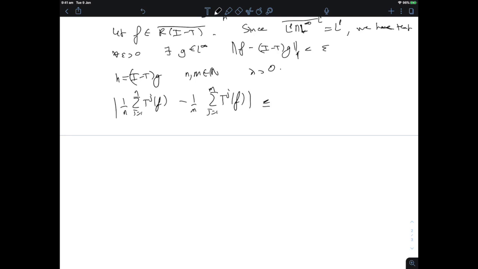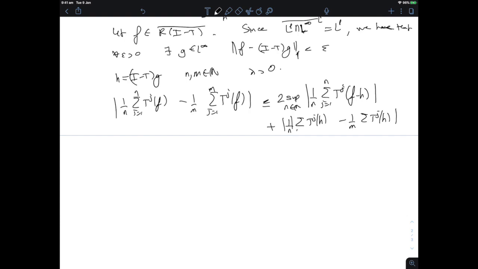So this is controlled by twice the supremum over all n of 1 upon n sum j equals 1 to n of T^j of (f minus h), and then plus 1 upon n sum of T^j of h minus 1 upon m sum of T^j of h, with j equals 1 to n, j equals 1 to m here.